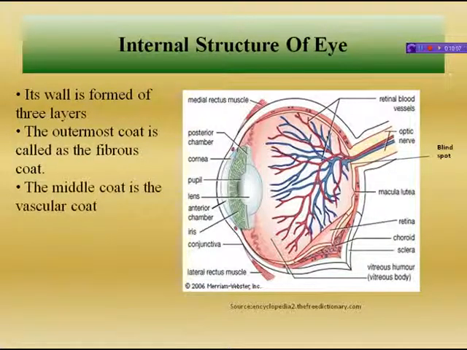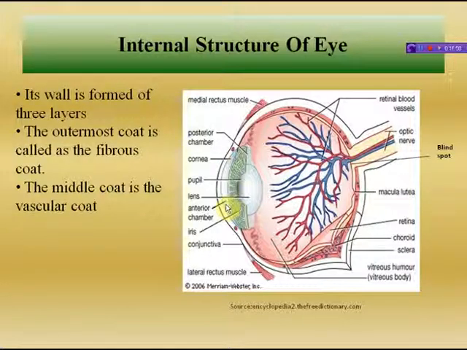Next, the middle coat is the vascular coat, or you can also say choroid or uvea. This is the middle coat, choroid or uvea. It is a middle pigmented and vascular coat which is differentiated into three parts: choroid, ciliary body and iris. This is a part of vascular coat. First of all, choroid. It lines the sclera. Because of its pigmented nature, choroid prevents internal reflection. It provides nourishment and oxygen to the retina.